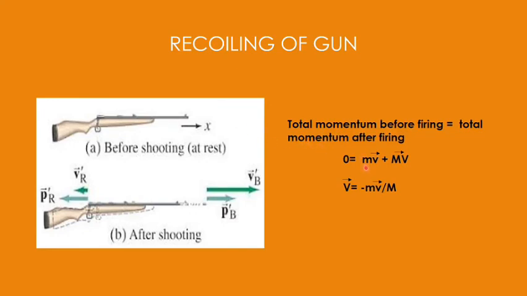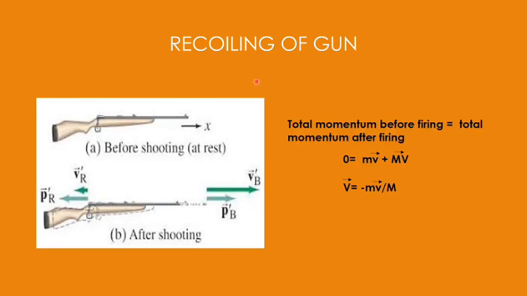I have taken the mass of the bullet as small m, velocity small v, mass of the gun capital M, and velocity capital V. The velocity with which the gun will recoil is capital V, given simply by negative of m v divided by capital M. This uses conservation of linear momentum: momentum before firing equals momentum after firing, and before firing both bodies are at rest, so momentum is 0. Then you write the momentum for both bodies, bullet as well as gun, and find the recoil velocity.